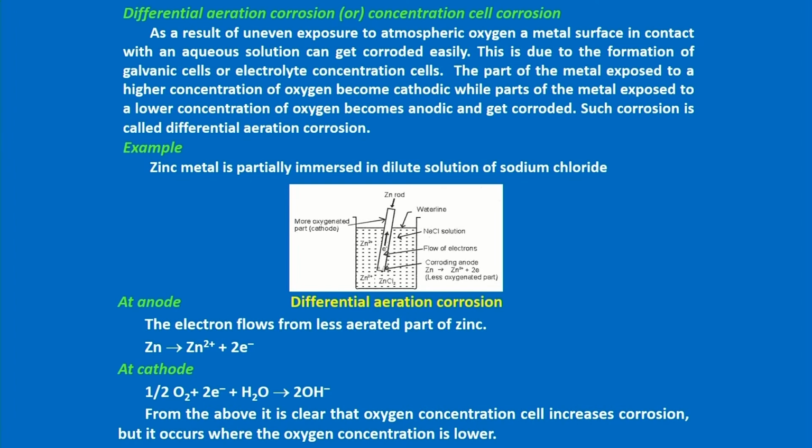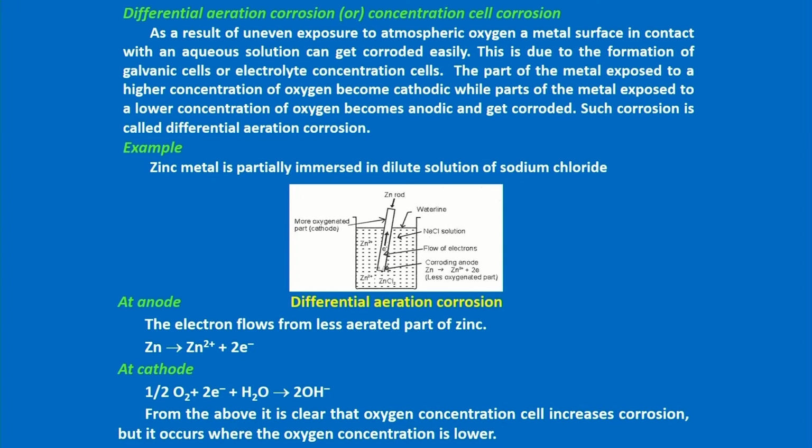When the environment is neutral, the equations are the same: half O2 plus electron plus water gives OH minus ions. Then this OH minus ion will combine with zinc to form zinc hydroxide. So, this is called differential aeration corrosion, because the air concentration is different.